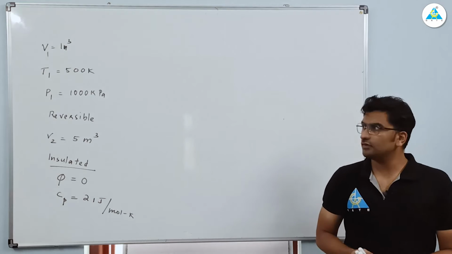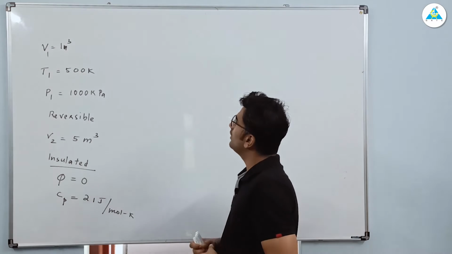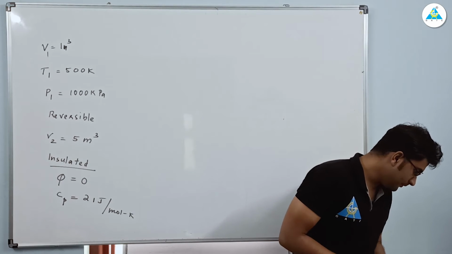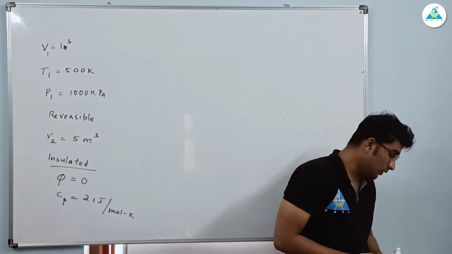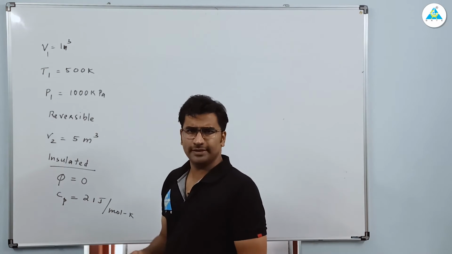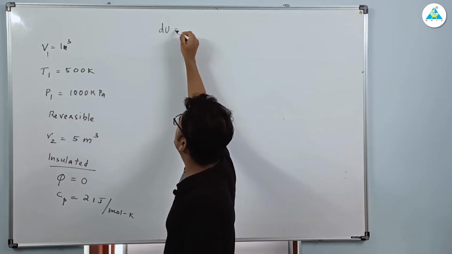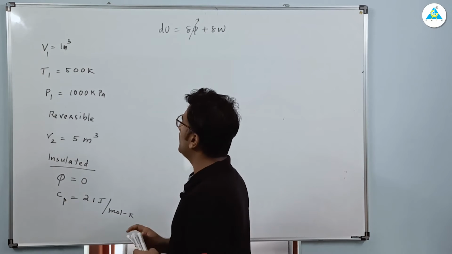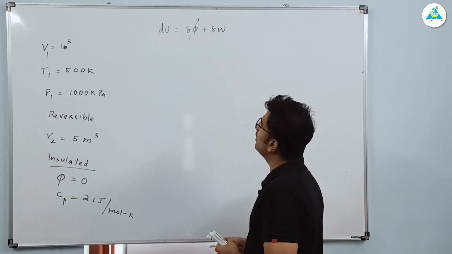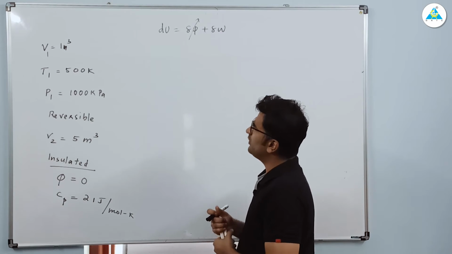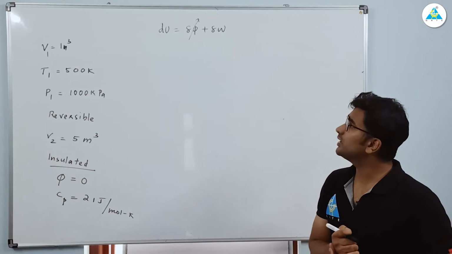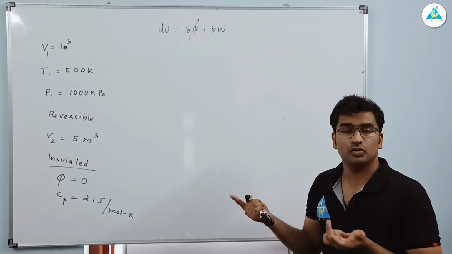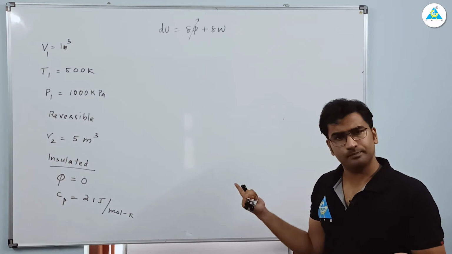Clear? Solve it. Now, first of all, it's a closed system, right? Is it a closed system? Yes, it is a closed system. It's an insulated container closed system. So, apply the first law. What is the first law? dU is equal to delQ plus delW. Adiabatic process, Q is 0. Right? So for calculating internal energy change, you have two equations. You can use the work done equation or you can use the equation based on Cv dT. Both equations you can use.